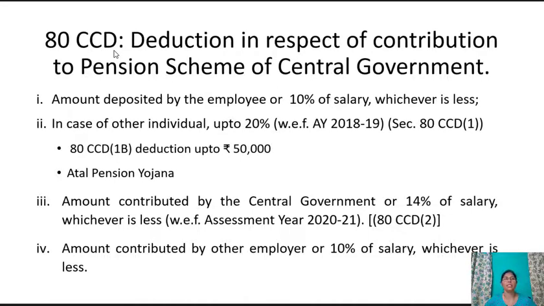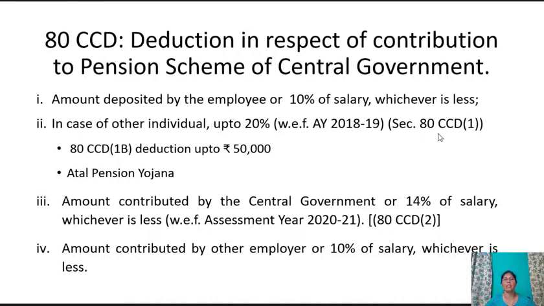Section 80CCD, deduction in respect of contribution to pension scheme of central government. An employee of the central government who has been appointed on or after 1st January 2004, or an employee of any other employer, or an SSC being an individual. The deduction is in respect of contribution by employee and the employer. Amount deposited by the employee or 10% of the salary, whichever is less. In case of other individual, up to 20% with effect from assessment year 2018-19.